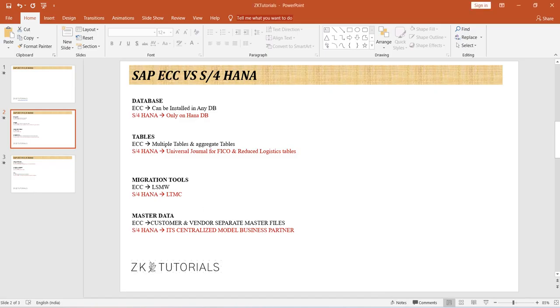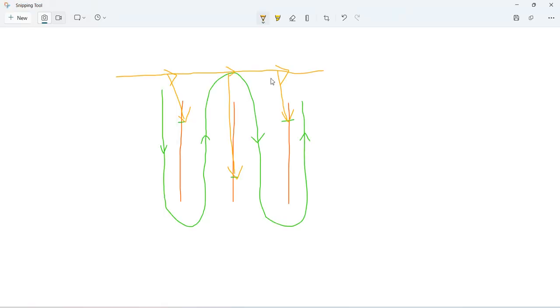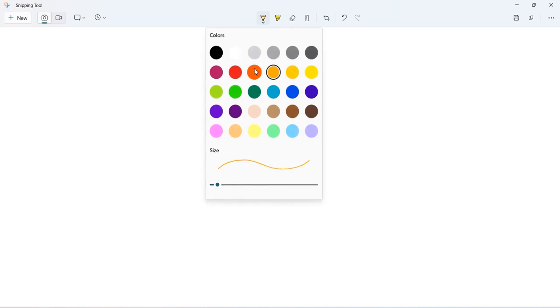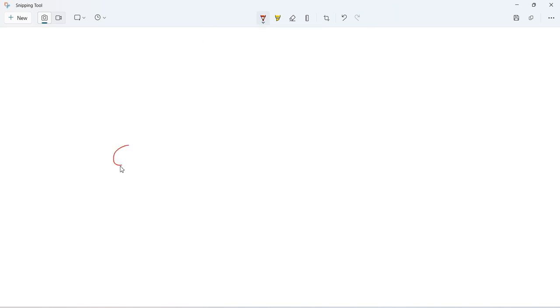Just think like that. I will show you this again. For example, for migration, here you can see ECC, and here you have S4HANA. Here what we need to do is run LSNW and create a template.